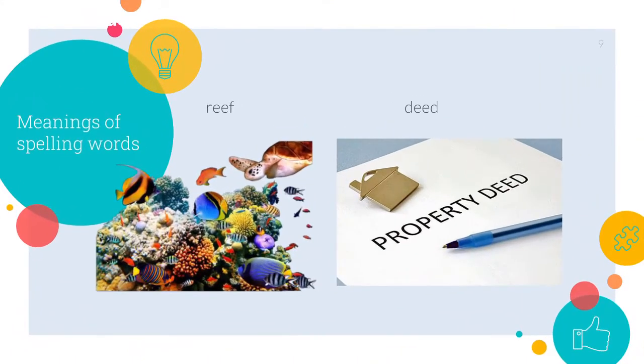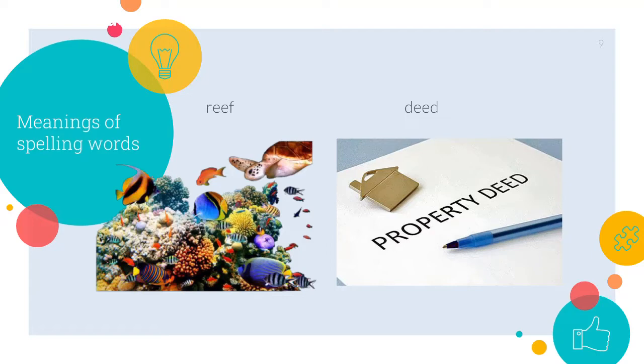Now we are still in the double E team. I have the word reef. Reef is like the coral reef underwater. Okay, this is a picture of a reef. It's like a place for animals where they can hide and play and eat, probably.